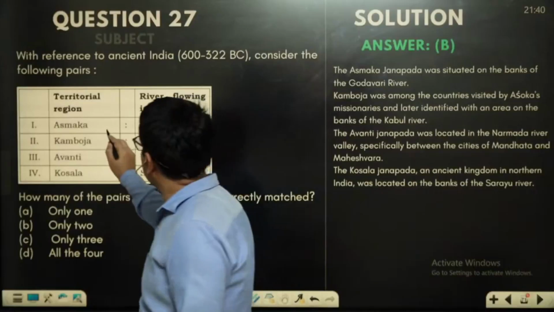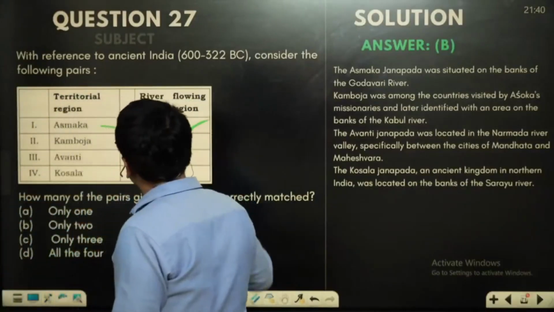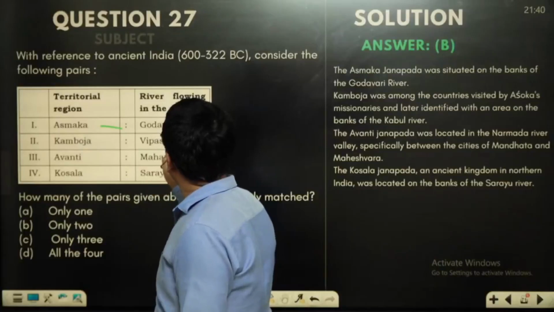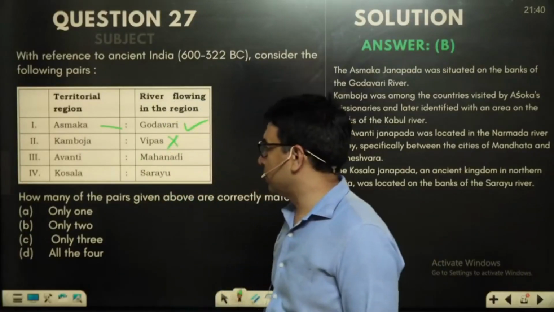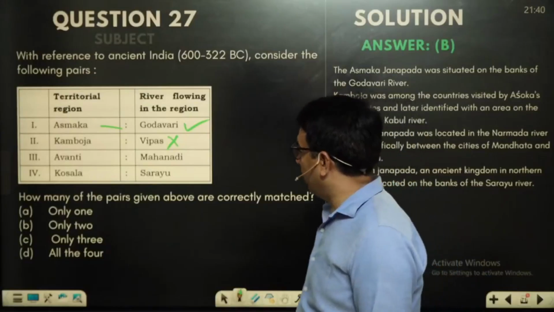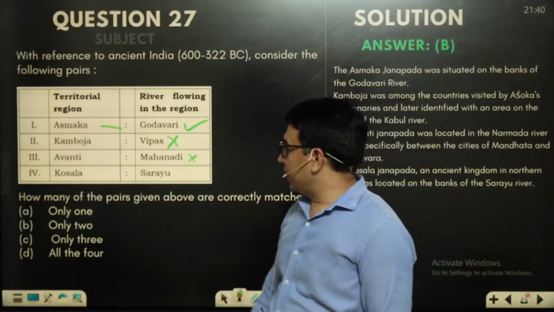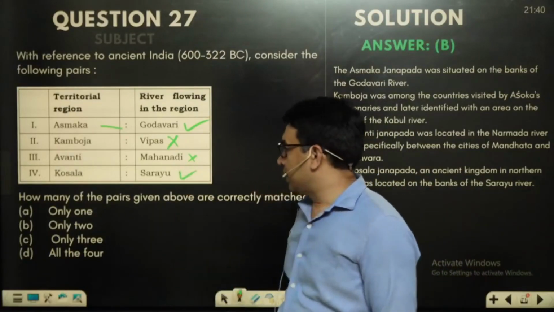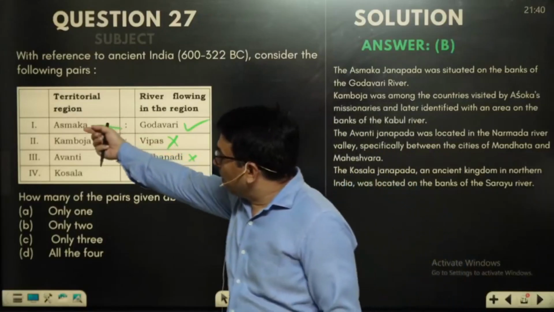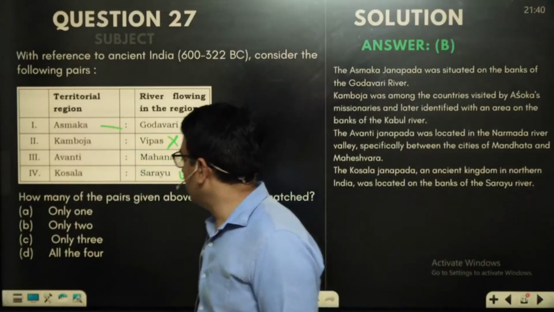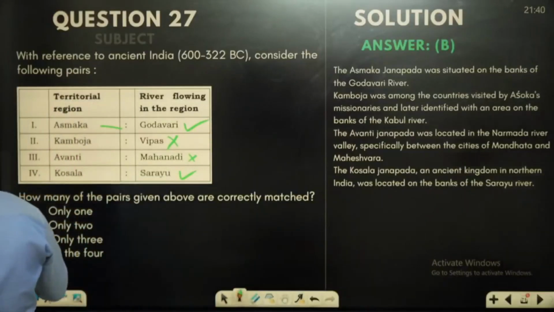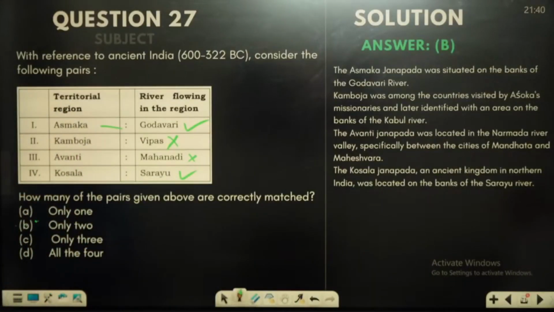Asmaka, it's the Godavari river, which is true. Kamboja and Bipasa is an incorrect pair, because Kamboja is related to the Kabul river. Avanti and Mahanadi is also wrong. Avanti is near the Narmada river. Kosala and Saryu is the correct one. So option 1 and option 4 are correct, and B for Bombay would be the answer, because the first and fourth options are correct. And this is very much there in the new NCERT and old NCERT maps.